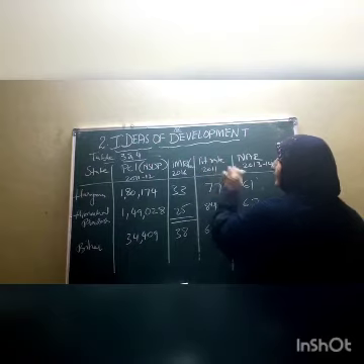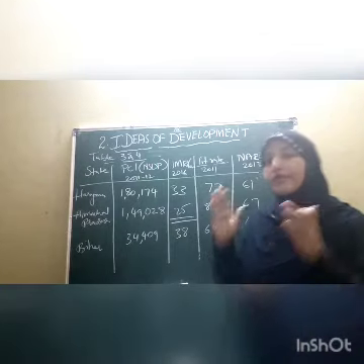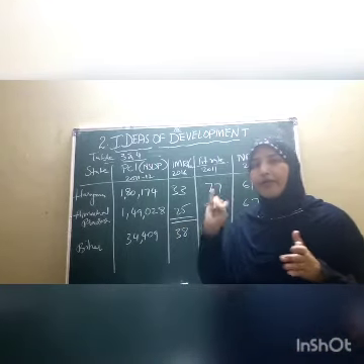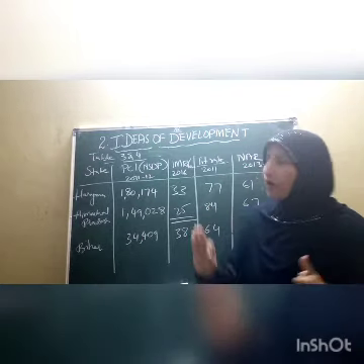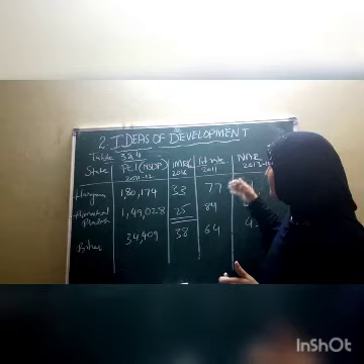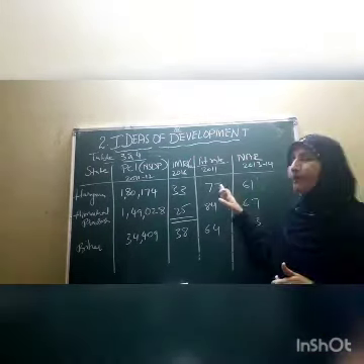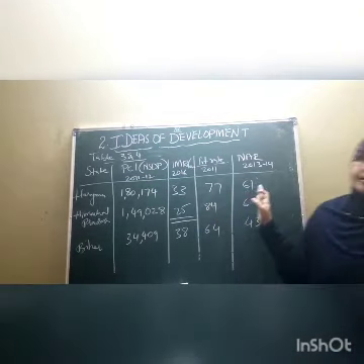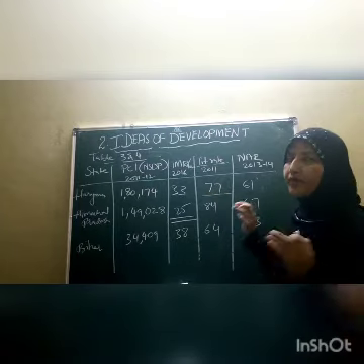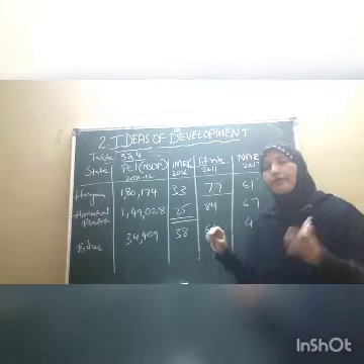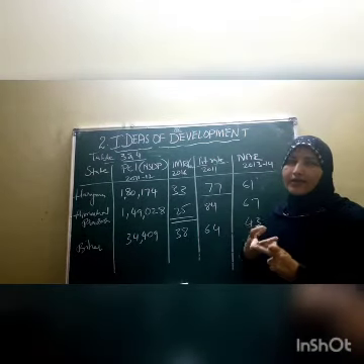Third column is literacy rate. Literacy rate means what, children? Any person aged 7 and above who is able to read, write, and understand is called a literate, educated person. Overall, what is the literacy rate of Haryana? In Haryana, we find it in percentage. The literacy rate of Haryana is 77 percent out of 100. 77 percent of the people of Haryana know reading, writing and understanding.